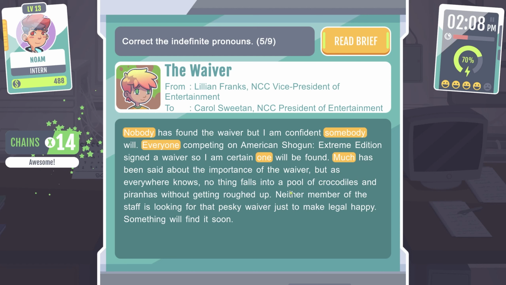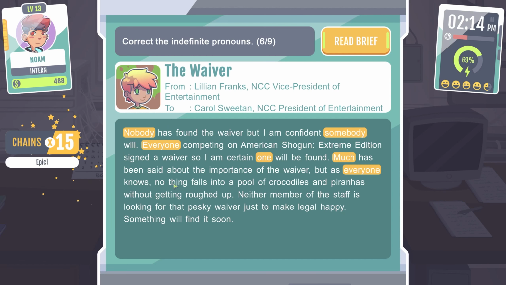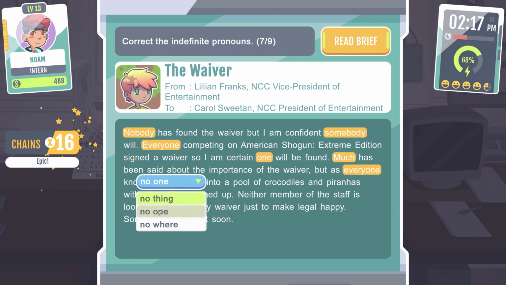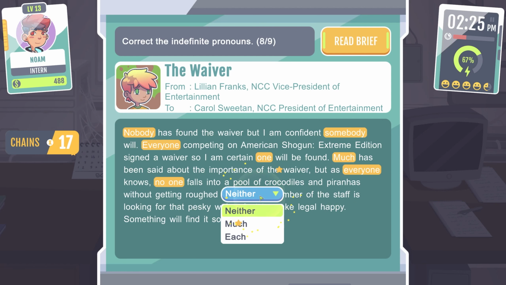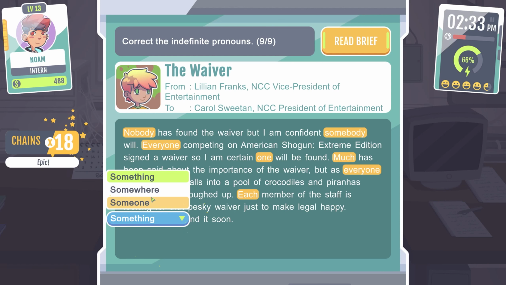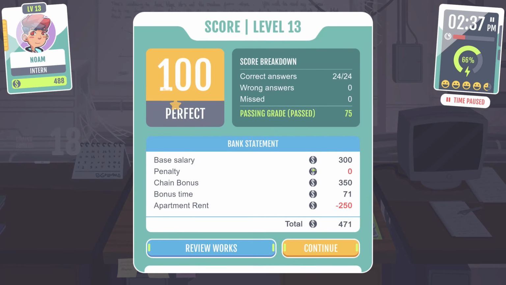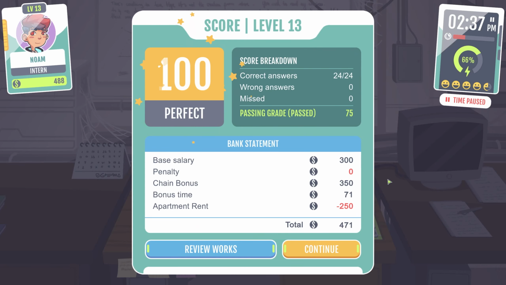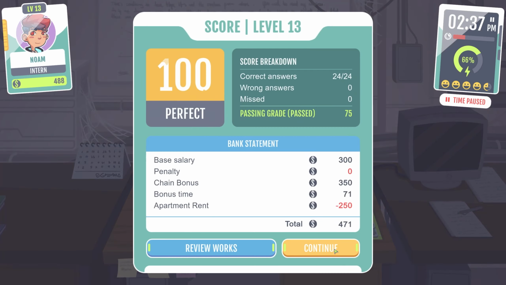Much has been said about the importance of the waiver, but as everyone knows, no one falls into a pool of crocodiles and piranhas without getting roughed up. Neither member of the staff... Each member of the staff is looking for that pesky waiver just to make legal happy. Someone will find it soon. Okay. Pretty happy about today. Perfect. Very nice. How's the work looking? Top score all around. Great.